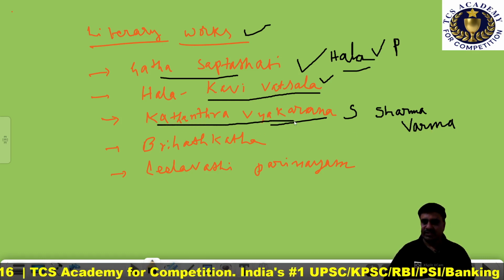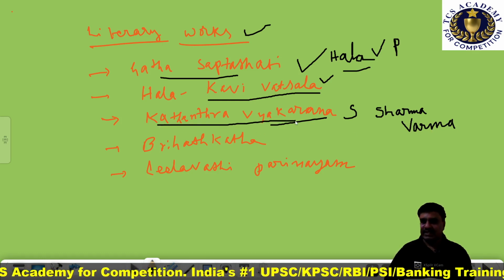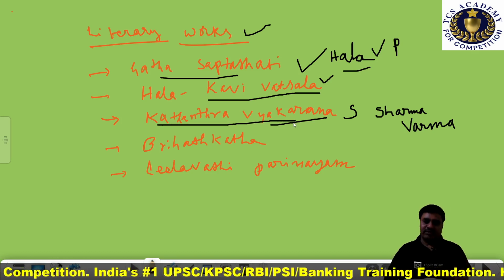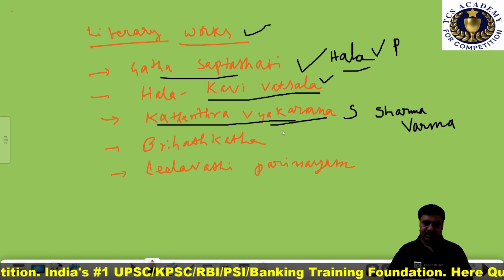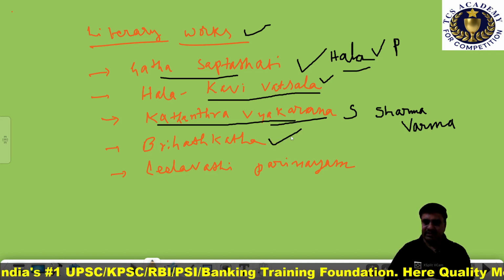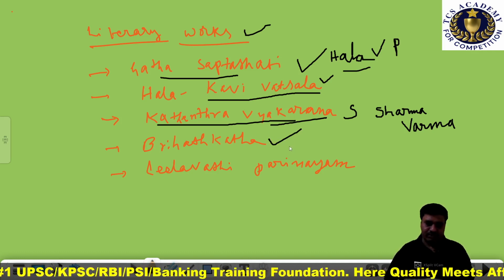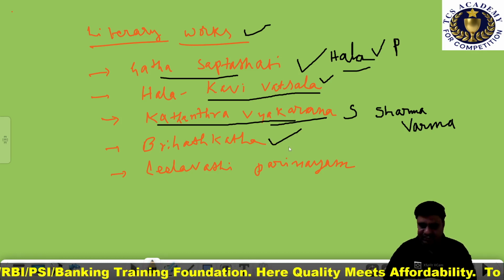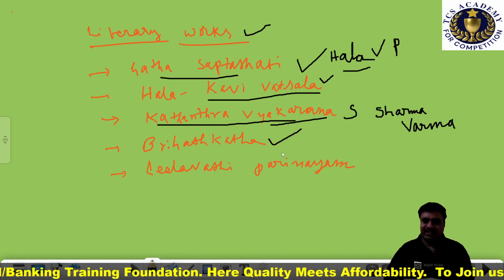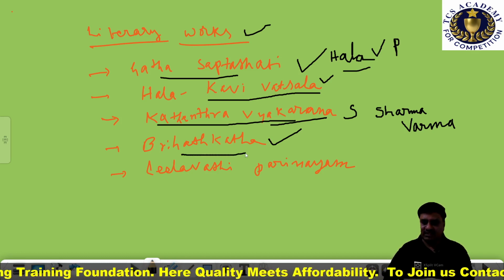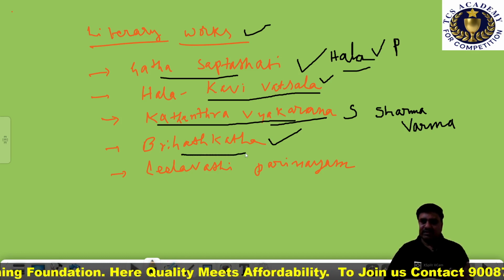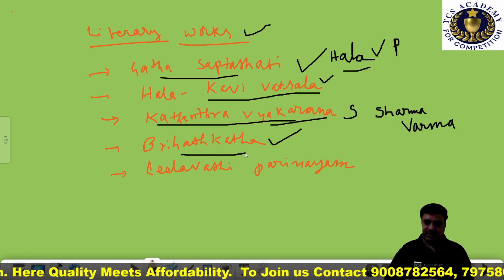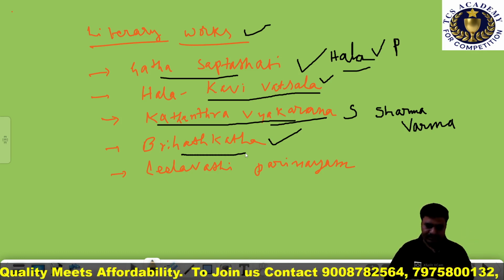This was an important book produced during the time of the Satavahana dynasty. One more important literary work produced during the time of the Satavahanas in Sanskrit is Brihat Katha, written by Gunadhya.